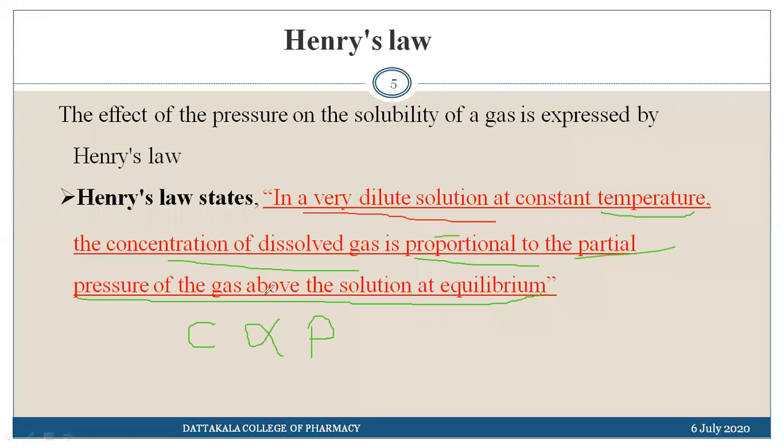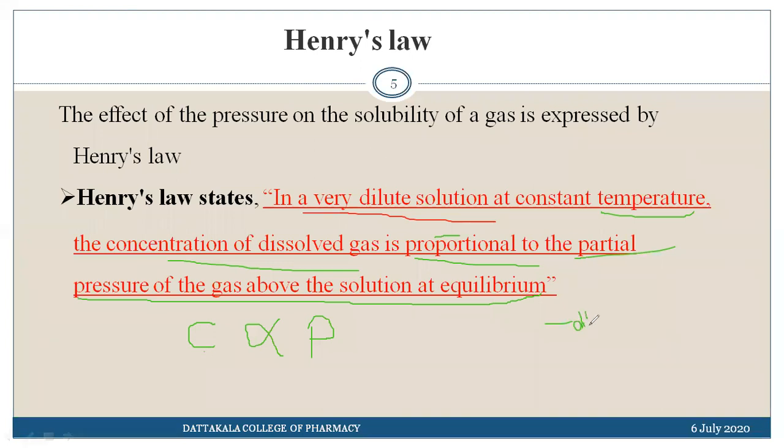So simply, what is Henry's law? The concentration of the gas which is dissolved is directly proportional to the partial pressure which is applied on the solution. But under what condition? At dilute conditions.